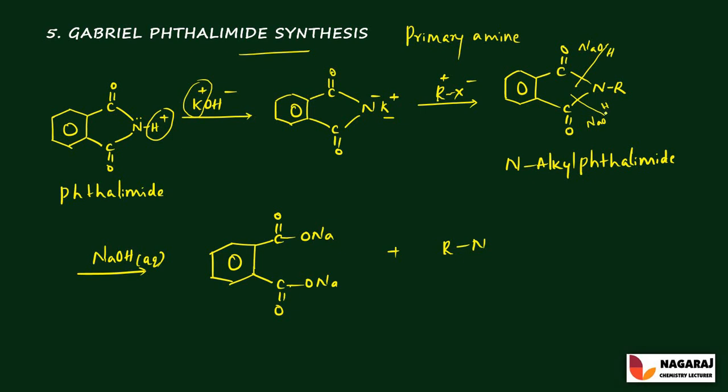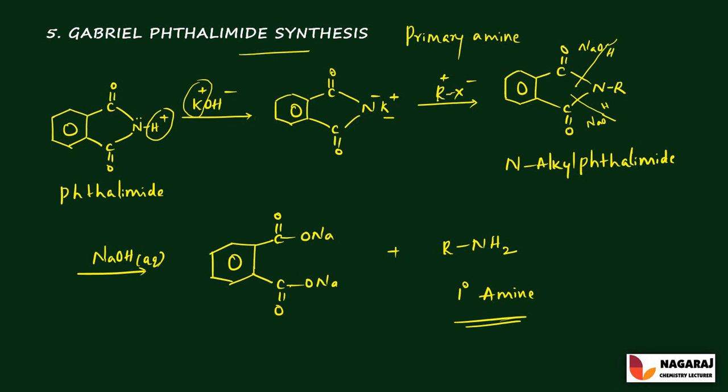To the nitrogen, two hydrogens are attached, right? So it is represented as NH2. This amine is called a primary amine. That is the process of conversion of phthalimide into primary amines. This reaction is called phthalimide synthesis.